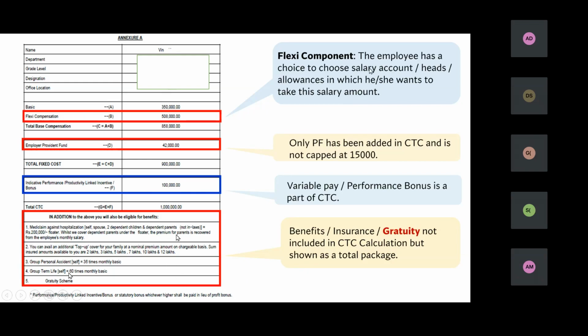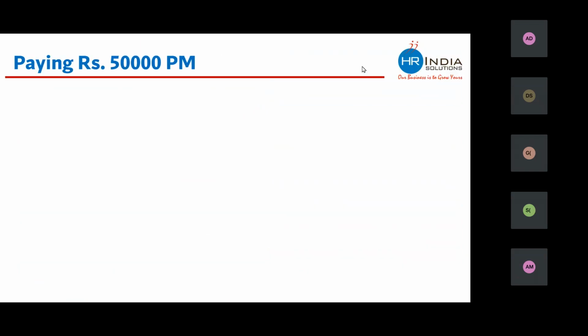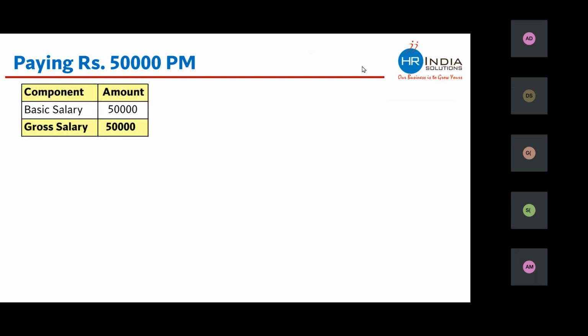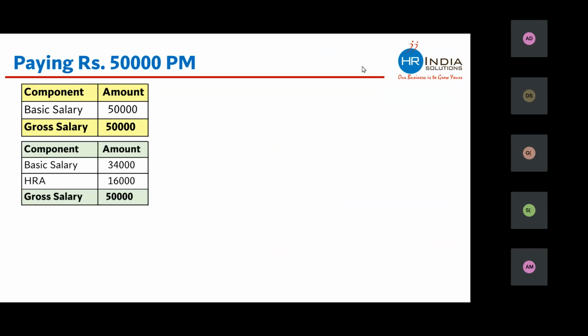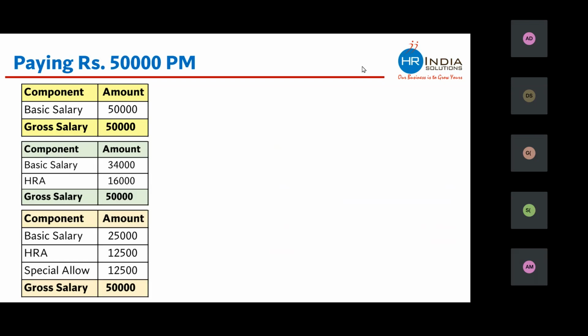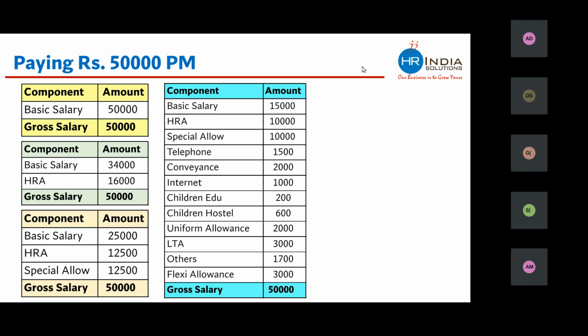Okay. So in our actual classes, we discuss more offer letters and appointment letters, and we understand in more detail. Due to shortage of time, I'm running slightly fast. Now, if you want to pay 50,000 to any person, 50,000 can be paid in this way, which is legally correct. 50,000 can be paid in this way also. And if you want to pay 50,000 per month, that can be paid in this way also. All these four salary breakups of 50,000 are legally correct.